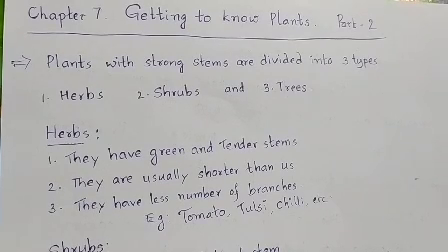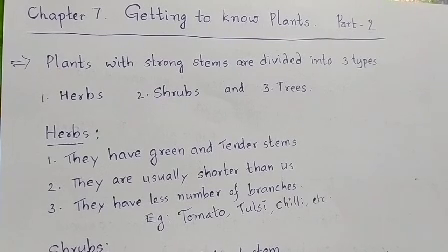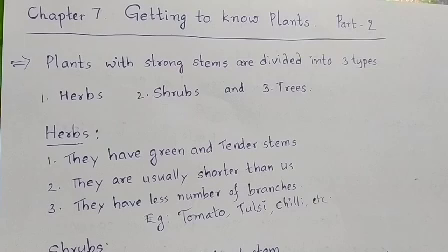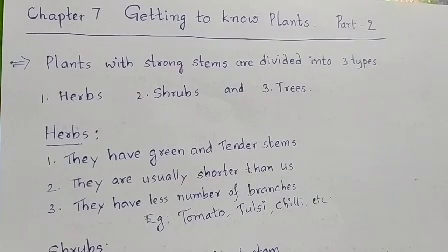We have started the new chapter, Getting to Know Plants. In the last class, we discussed how many types of plants there are based on the strength of the stem.